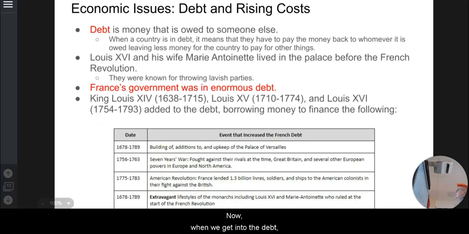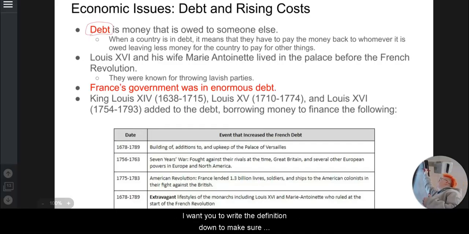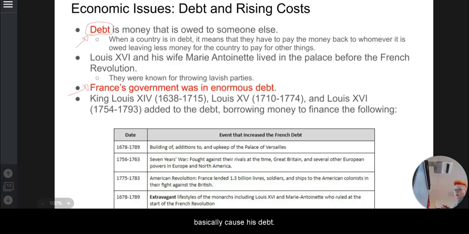Now, when we get into the debt, that starts with him. So debt is money that is owed to someone else. So if you are not sure what this word debt is, I want you to write the definition down to make sure that you know that. And Louis XVI and his wife Marie Antoinette, they live in the palace for the French Revolution, and they basically cause his debt. Now, when you're looking at this box down here, there's a question that is asking you to explain the one that is the most reason according to you. Which one of these do you think most led to the French Revolution?